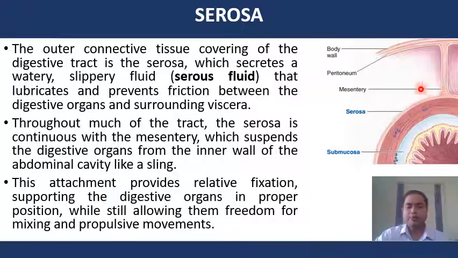Throughout much of the tract, the serosa is continuous with the mesentery, which suspends the digestive organs from the inner wall of the abdominal cavity like a sling. This attachment provides relative fixation, supporting the digestive organs in proper position while still allowing them freedom for mixing and propulsive movements.